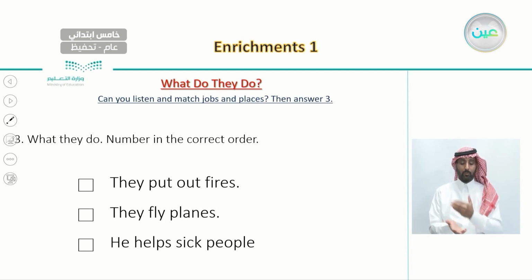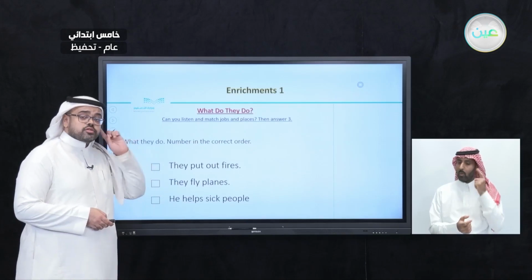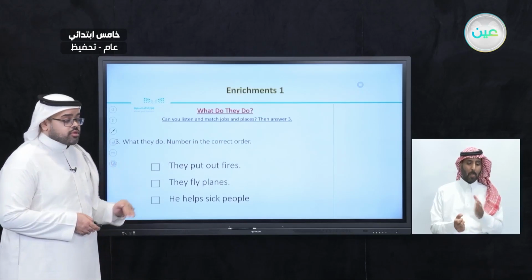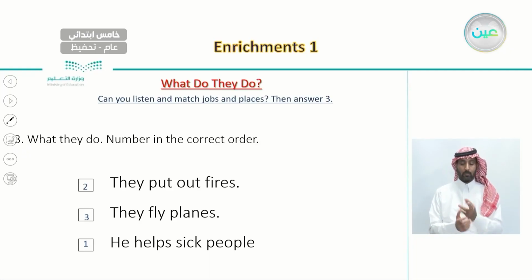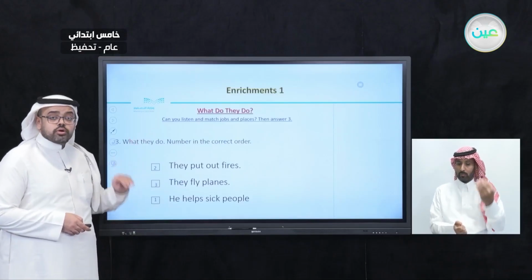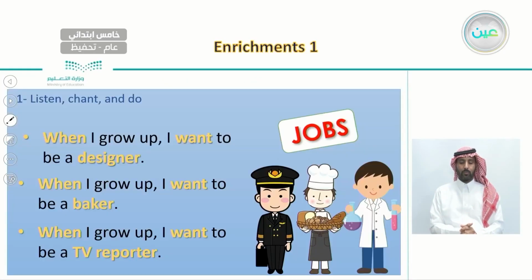And after this, after we listen, we did say that we need to number the first job we listen to and the other jobs. And the results were that the first job we listened to was he helps sick people, and the second one, he puts out fires, and the third one is that they fly planes. So this is regarding the listening. We had listened in this lesson, and we also numbered the things that we listen to.